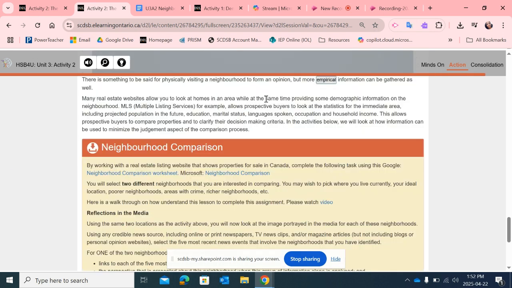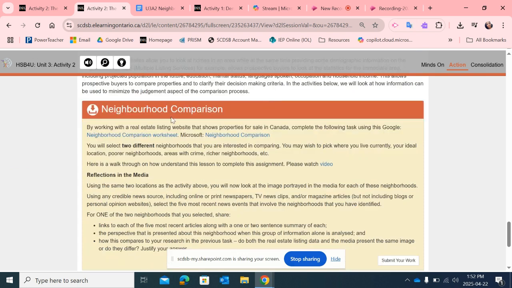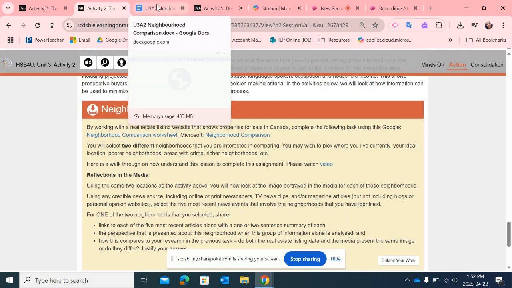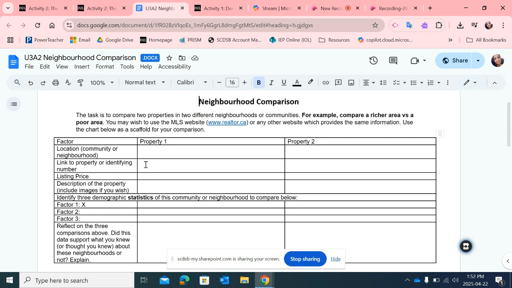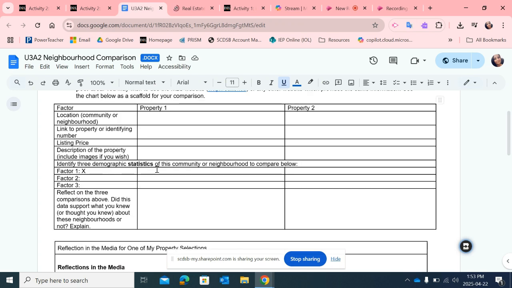And then I really enjoy this assignment. It's called neighborhood comparison. You're going to pop into this Google Doc and you're going to look at different locations. You're going to compare 2 areas. It could be anything. It could be a rich area. It could be a poor area. It could be high crime, low crime, whatever it is. You're going to compare 2 properties and you're going to go on realtor.ca to do this. And you're going to put the listing price, where it's located, and you're going to identify 3 demographic statistics that you see in this area.